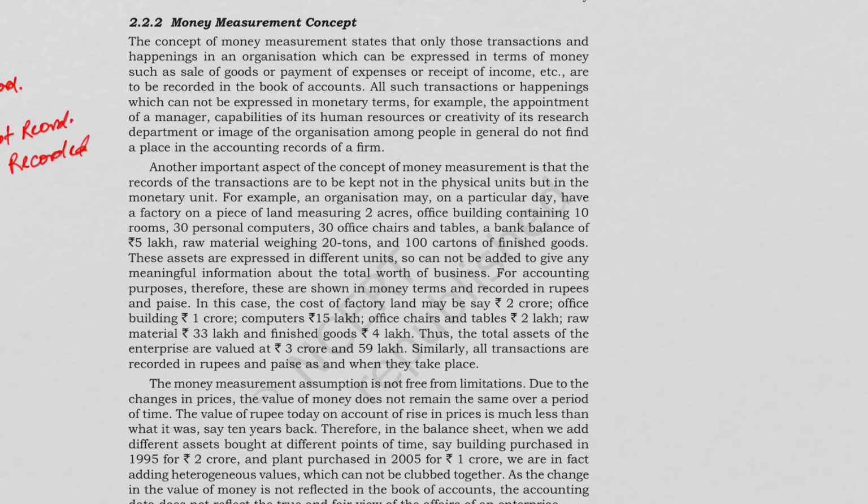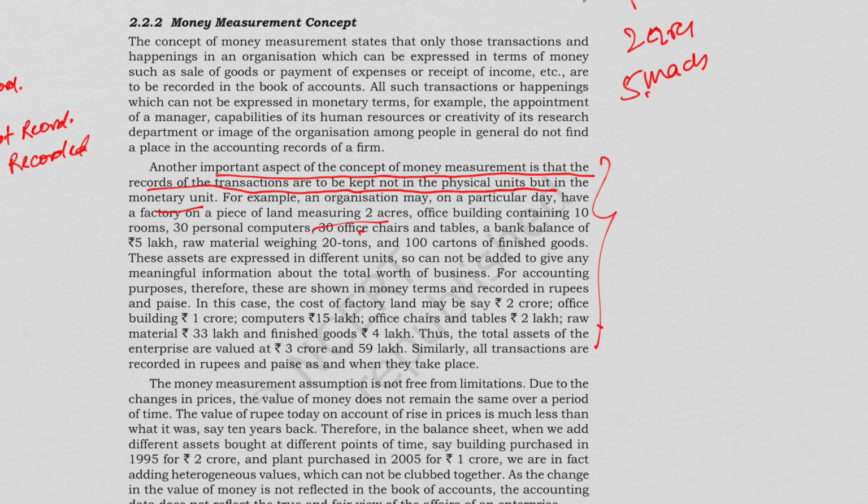Okay, so the next point is another important aspect of the concept of money measurement: the records of the transaction are to be kept not in physical units but in the monetary unit. For example, the business may have 2 acres of land, 5 machines, 200 chairs, but you cannot add acres plus machines plus chairs.